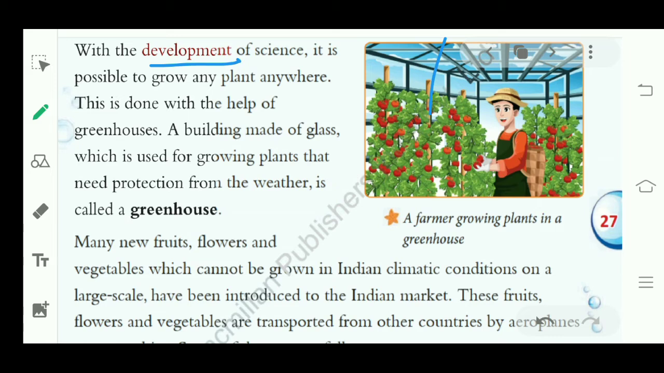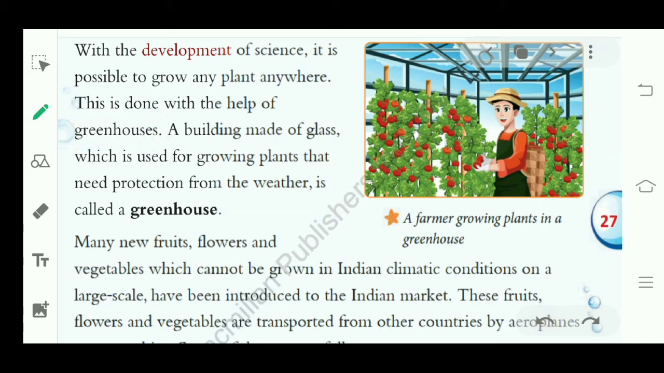Okay, साइंस में बहुत सारी टेक्निक्स आ गई हैं from last few years, right? And with the help of science, now we can grow any plant anywhere. There is no need to wait for a weather, or to wait for a place where to grow or where not. Now we can grow any plant anywhere because of science. Okay, this is done with the help of greenhouses. How we can grow plants anywhere with the help of greenhouses.